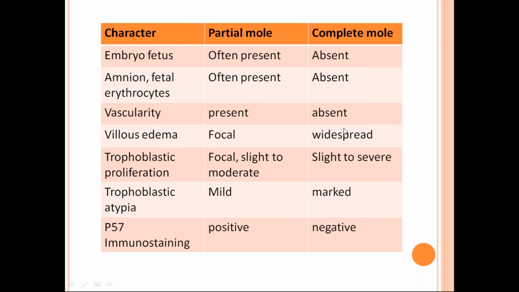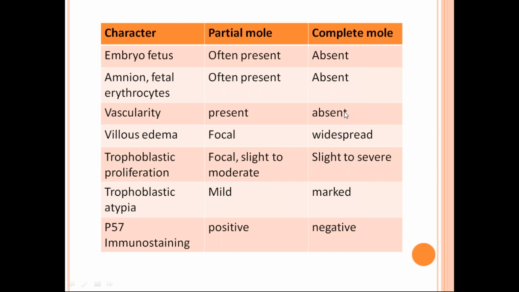That is, there is widespread proliferation of the trophoblast in a complete mole, whereas in a partial mole it is only focal. Here and there you can see trophoblastic proliferation. And there is hydropic villus edema, diffuse in a complete mole, whereas here and there you find villus edema, that is focal, in a partial mole. So these two characteristic features, villus edema and trophoblastic proliferation, are diffuse and widespread in a complete mole.